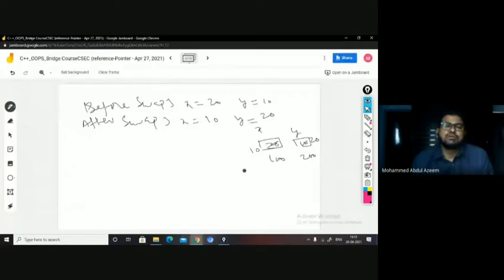Yes, right? Before swap3 it was 20 and 10 in x and y, and after swap3 it is 10 and 20. It means interchanging is done. So in reference also, what is happening actually is that they are working on the actual arguments, right? Not on the local ones. In call by value, what is happening?